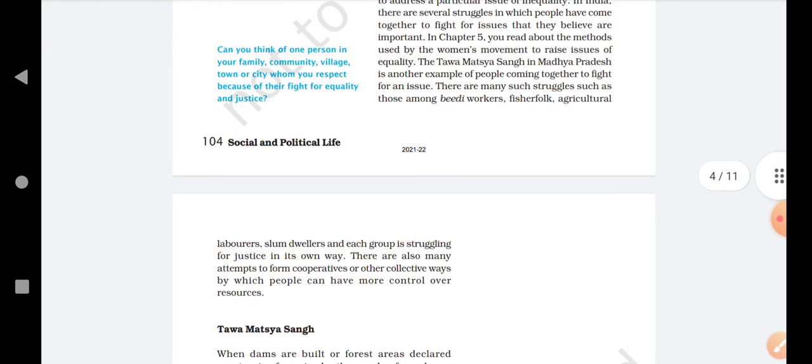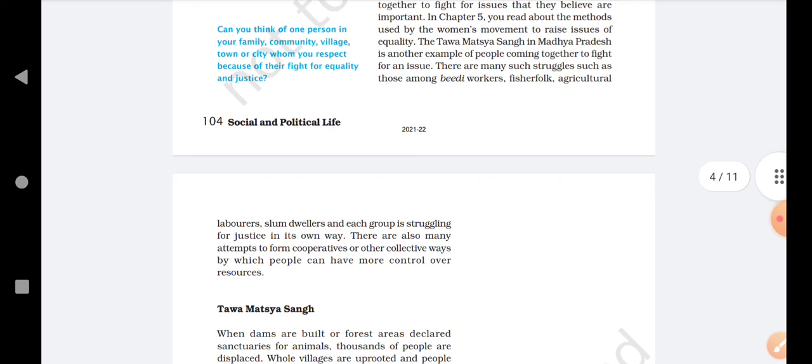The Tawa Matsya Sangh in Madhya Pradesh is another example of people coming together to fight for an issue. There was a problem, and the people came together to fight for it. There are many such struggles, such as those among bidi workers, fisher folk, agricultural laborers, and slum dwellers, and each group is struggling for justice in its own way. There are many more struggles coming on the way.